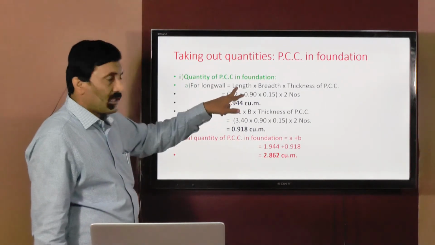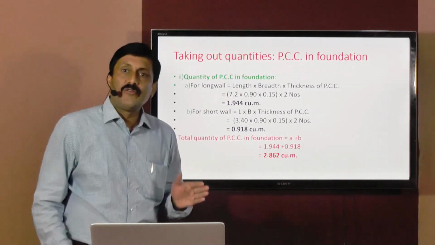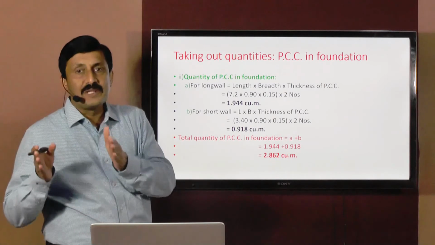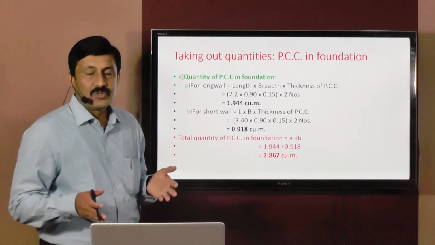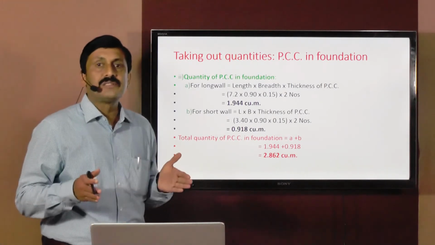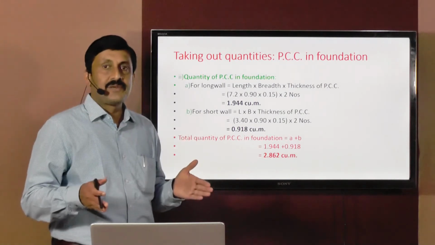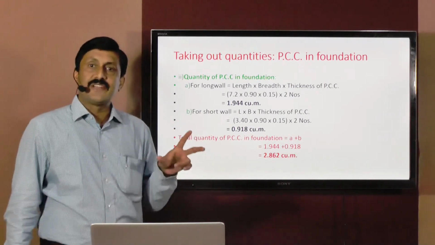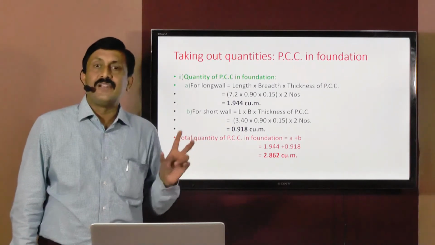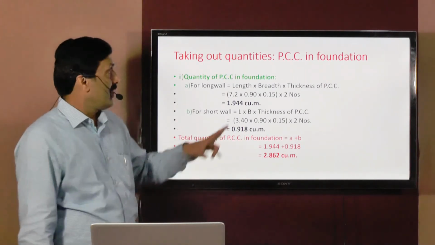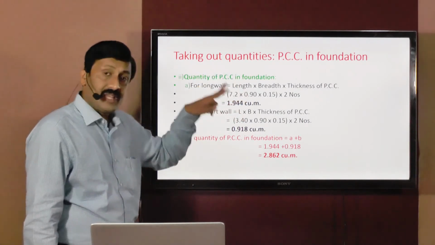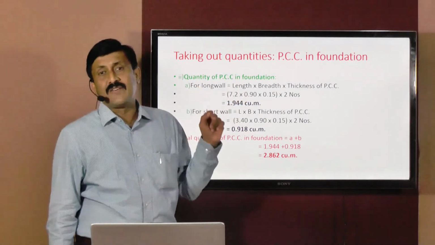So whatever is the length of long wall for excavation, same will be the length of long wall for PCC. Now why it is so? Reason is very simple, because both the sections, both the items, they have got same width. Whatever was the width of excavation, same is the width of PCC. That's why length of long wall for PCC will be same as that of excavation.